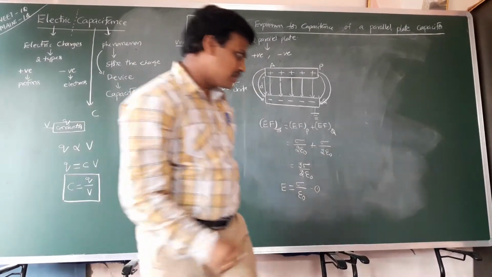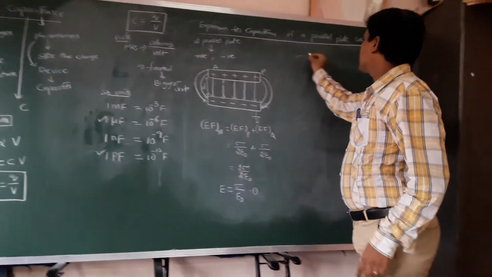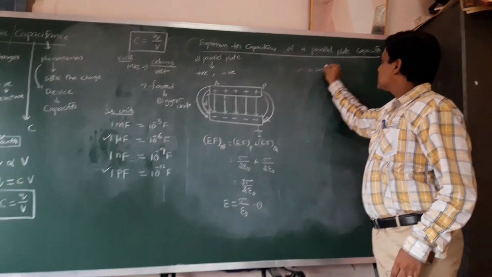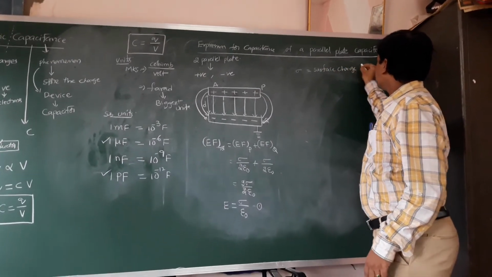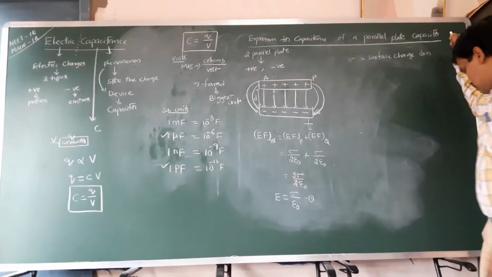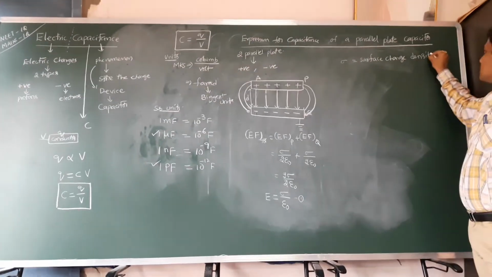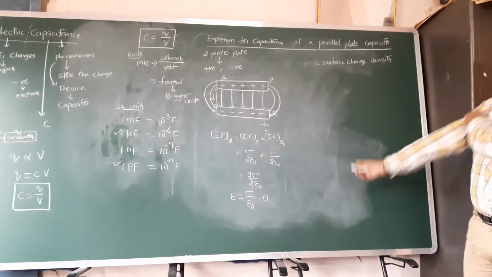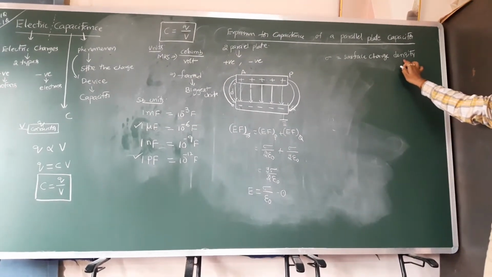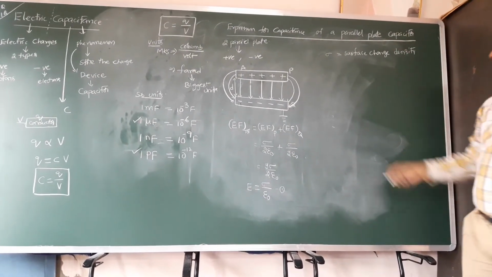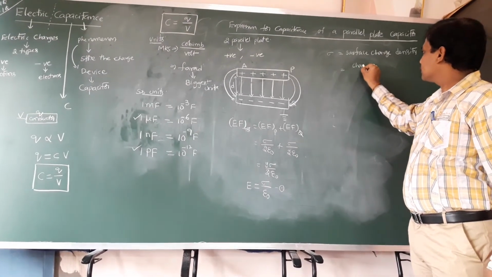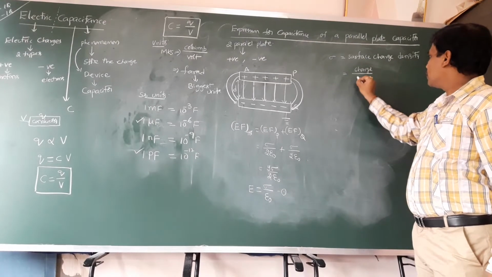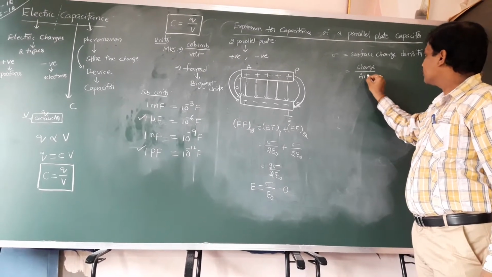Here sigma is nothing but surface charge density. Generally, density is mass per volume. In a similar way, surface charge density is nothing but charge per unit area of cross section.